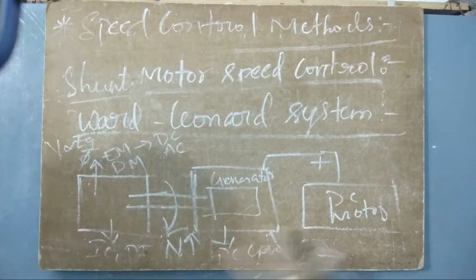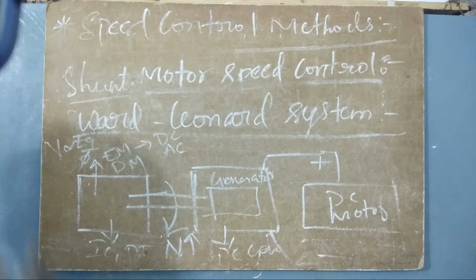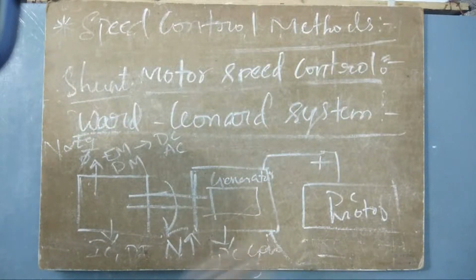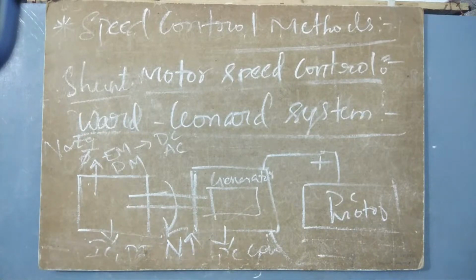See here, we are using three machines. One is a prime mover, which could be either an electric machine or a prime mover. Here we are having one kind of generator in order to produce the DC EMF. And here we are having our own machine whose speed has to be regulated. So this is very complicated, right? That is why it is not mostly used.